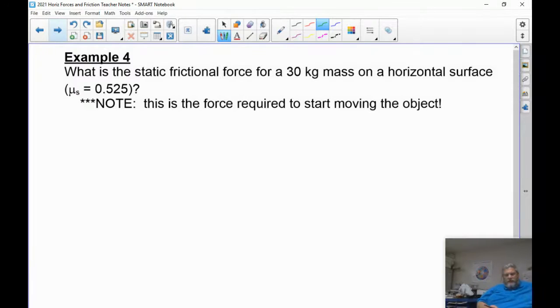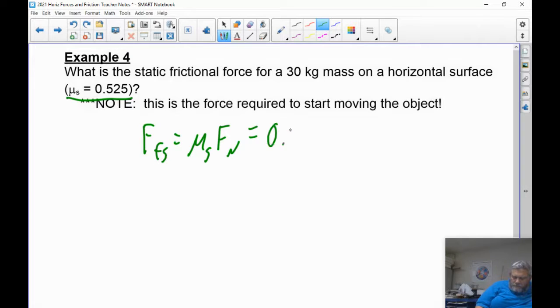All right, so let's look at another example here. What is the static friction force for a 30 kilogram mass on a horizontal surface, and the coefficient of static friction is 0.525? This would be the force that I would need to push at to get something to move. So the force of static friction is equal to mu times the normal force. Mu is 0.525.